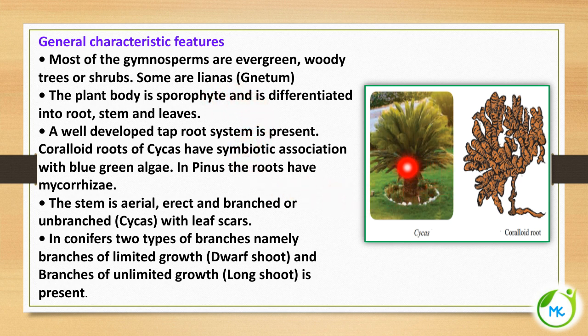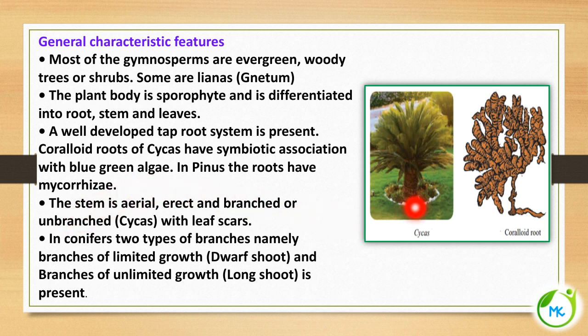Gymnosperms have a well developed taproot system. The coralloid roots of Cycas have a symbiotic association. This is the coralloid root. The coralloid root of this Cycas plant has a symbiotic association with blue-green algae. In case of Pinus, the roots have mycorrhizae. Mycorrhizae is a symbiotic association between the roots of plants and fungi.